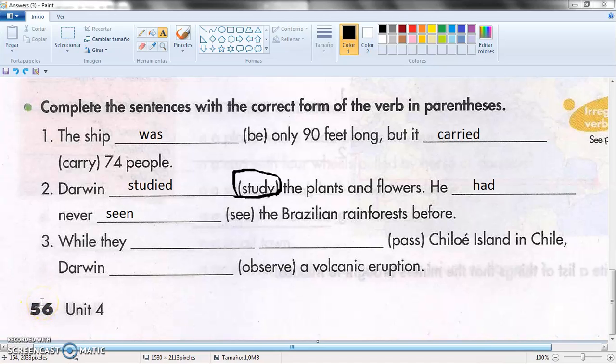He was amazed by the variety of beautiful flowers and plants. Then the Beagle continued down the South American coastline. They stopped in Punta Alta in Argentina, where Darwin was fascinated by giant fossils. The boat then continued around the south of Argentina and into the Pacific. While they were passing Chiloé Island in Chile,